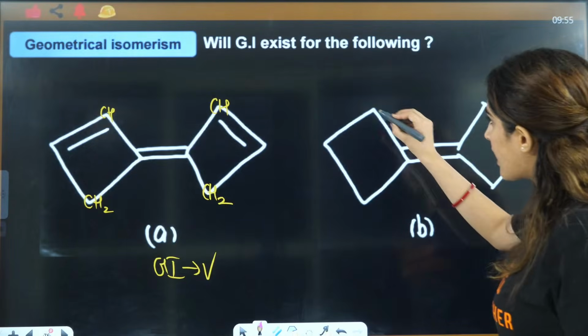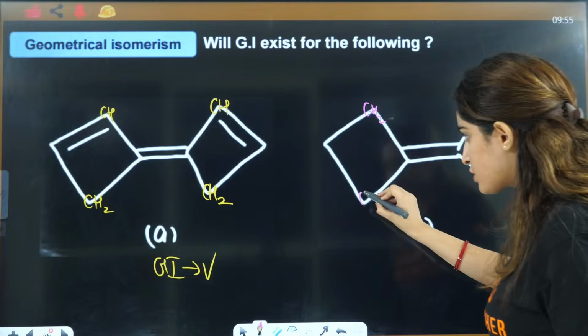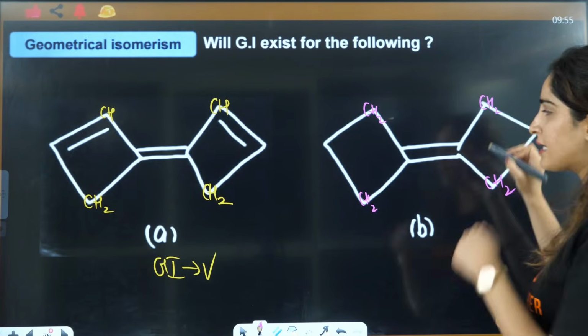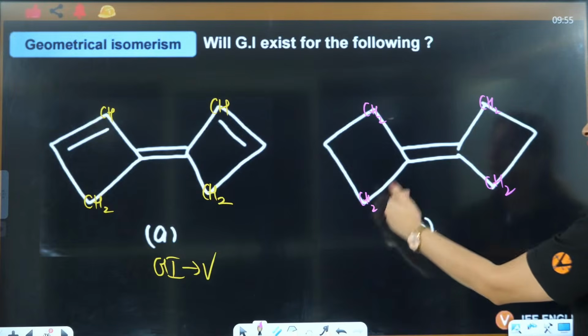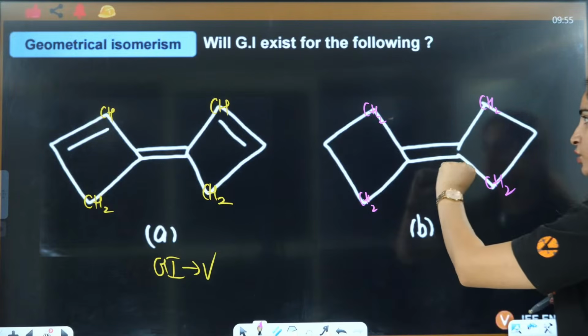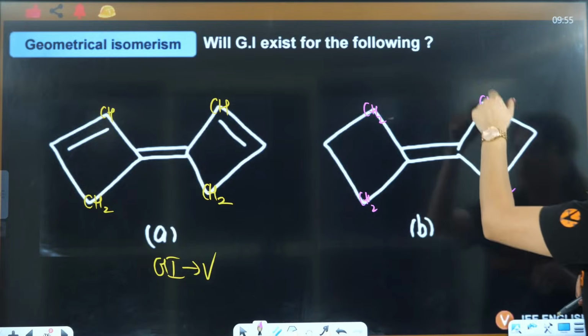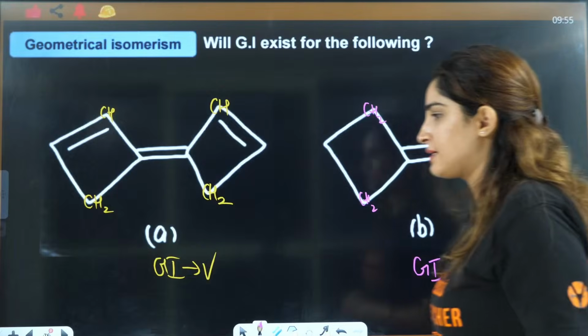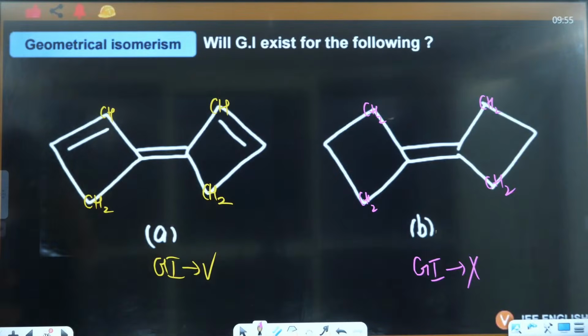Here, this is carbon, this is CH2, this is also CH2. Here also you are meeting CH2, here also you are meeting CH2. That means the environment is same. Here also, up and down, environment is same. So, GI will not exist here. Right? Okay, B will not have any GI. Yes, A will have GI.